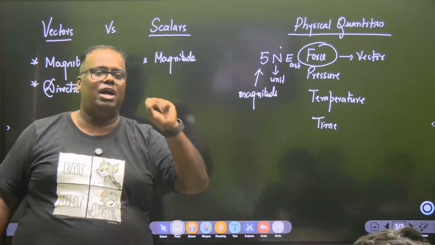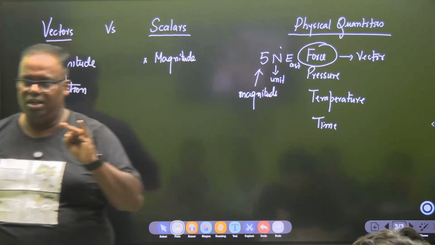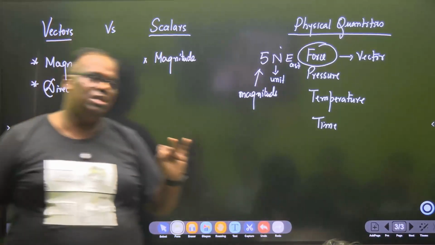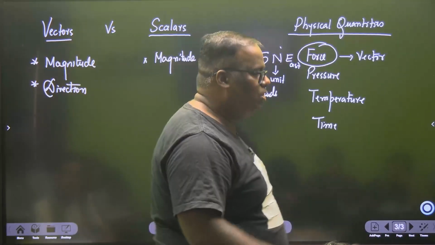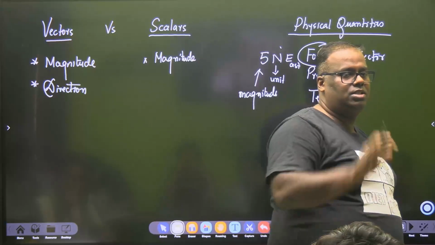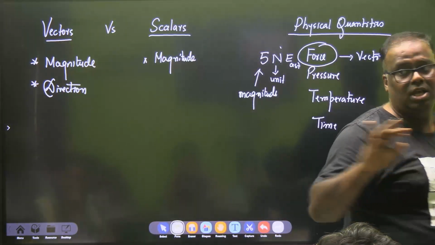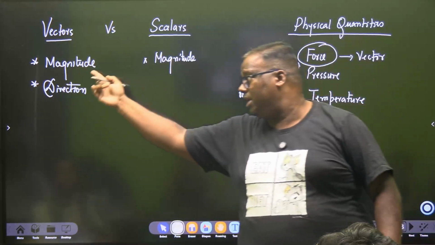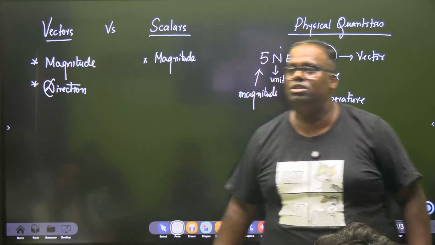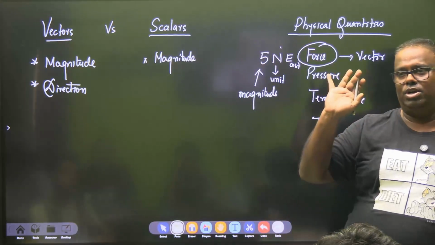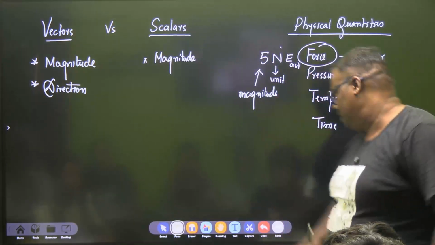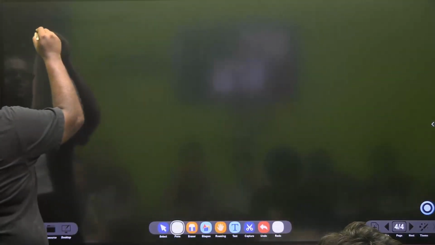Quantities can be either vectors or scalars. If the quantity can be sufficiently explained only by magnitude, then it is classified as a scalar quantity. And if the quantity needs both magnitude and direction, then it is known as a vector quantity. Fine. If that is the case, then the story till now, ask yourself,